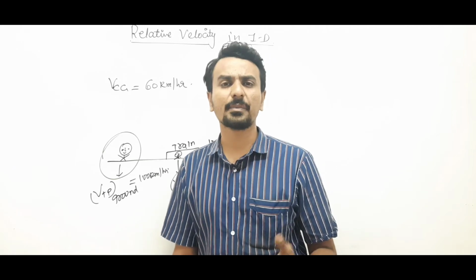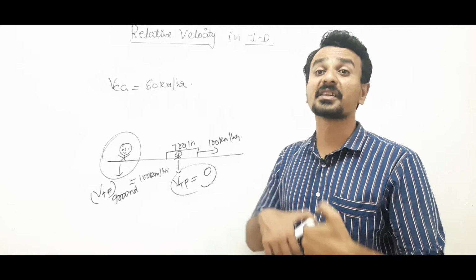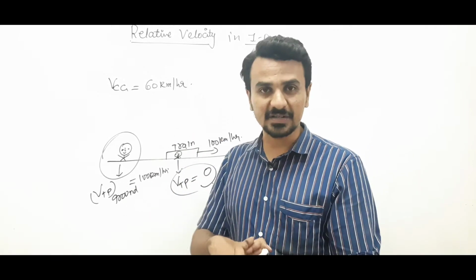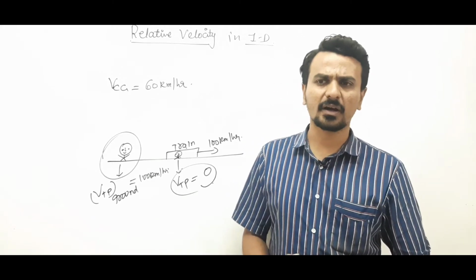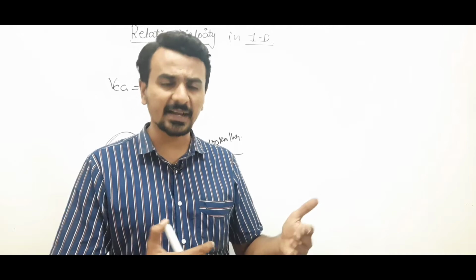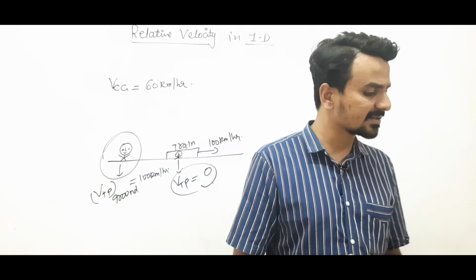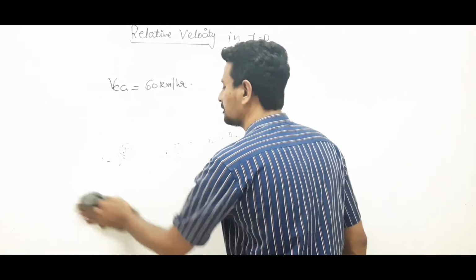Okay, so today we learn about relative velocity, the velocity of one object with respect to another object, the velocity of one person with respect to another person, right? And then we will solve a few questions. A few questions are given based on thief and police cases, and all those cases will be discussed. We will start with a few basic concepts of relative velocity.